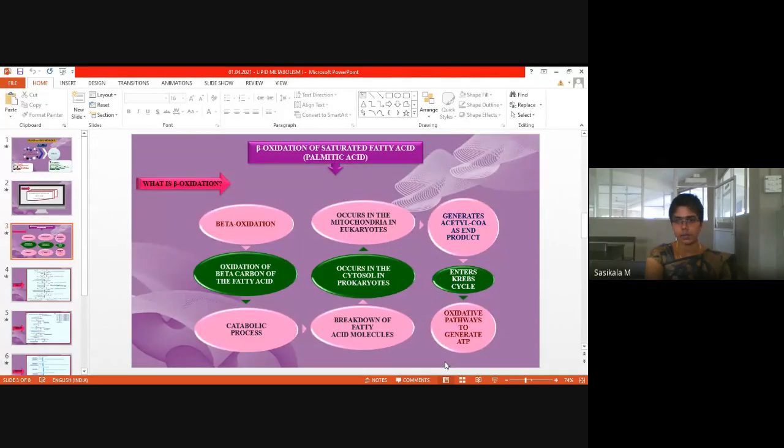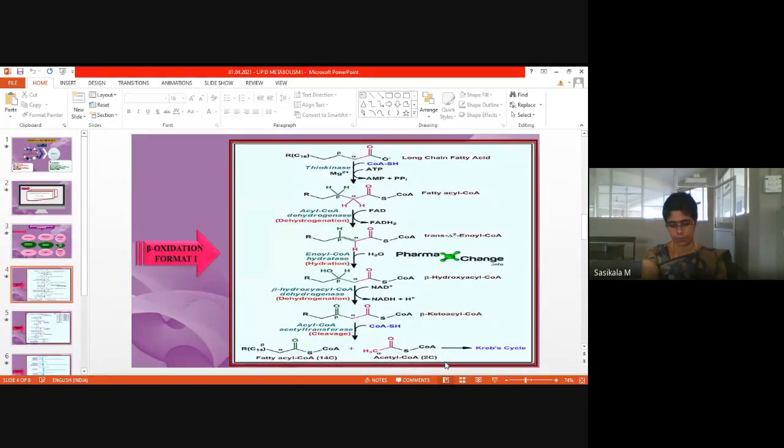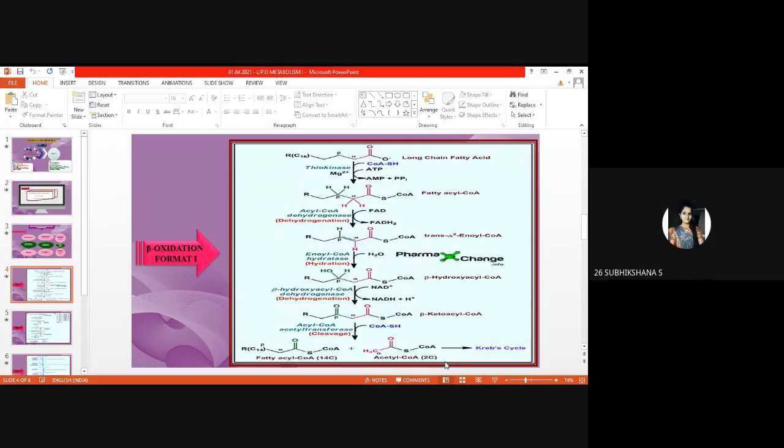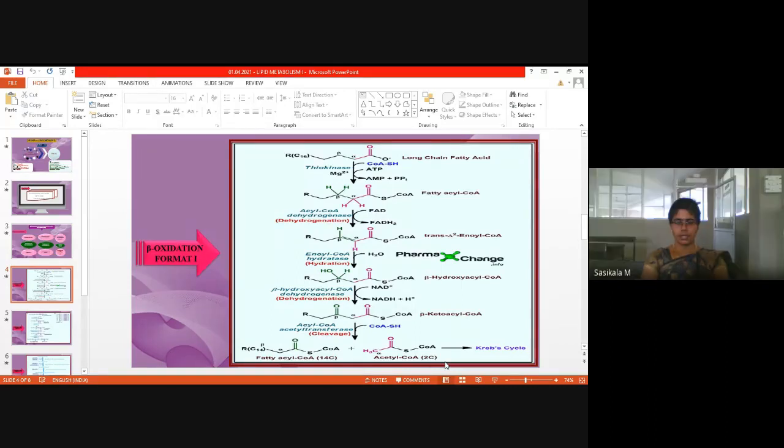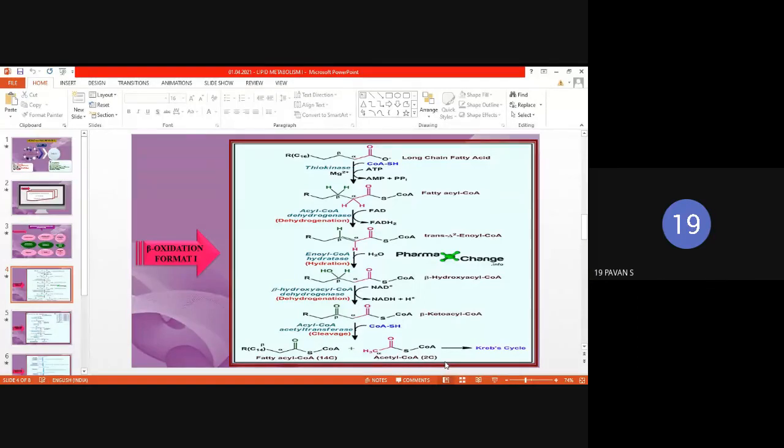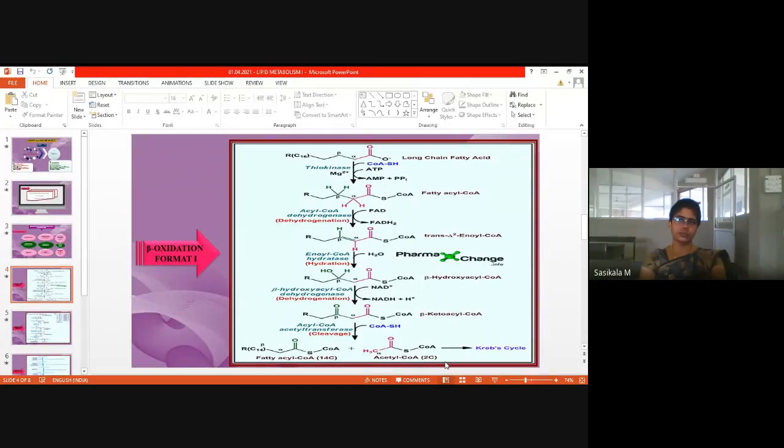How many ATPs from the Krebs cycle can we derive? How many ATPs will be generated from the Krebs cycle? 6 ATP, ma'am. 24. Then another 6.